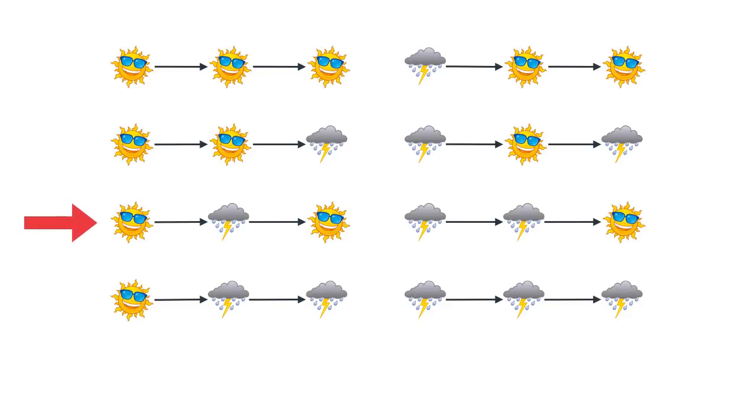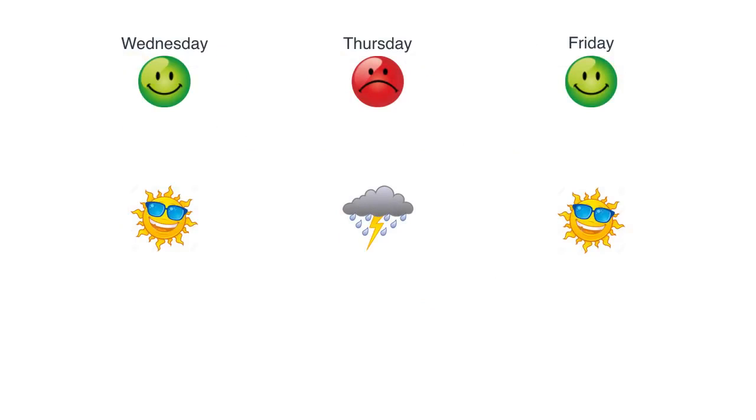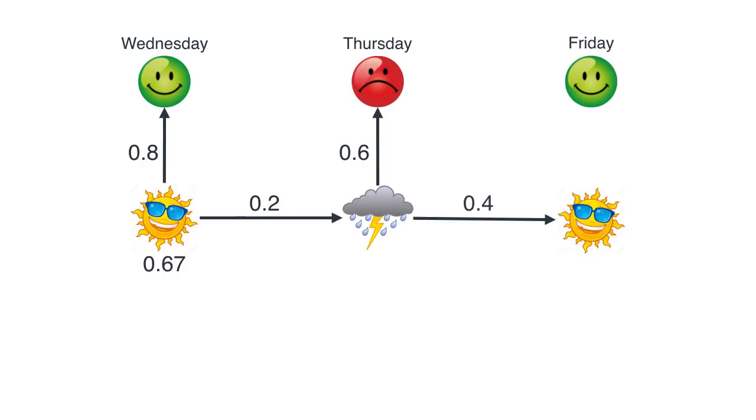Let's look at this one. So let me do it very quickly, since we've done it. The probability of this whole scenario happening: for it to be sunny the first day is 2/3. For that to make Bob happy is 0.8. For that to make Thursday rainy, given that Wednesday is sunny, is 20% or 0.2. For the Thursday rain to make Bob grumpy is 60%. For the Thursday rain to create sun on Friday, 0.4, 40%. And for the sunny Friday to make Bob happy, that's 0.8. We multiply these and we get 0.02048.